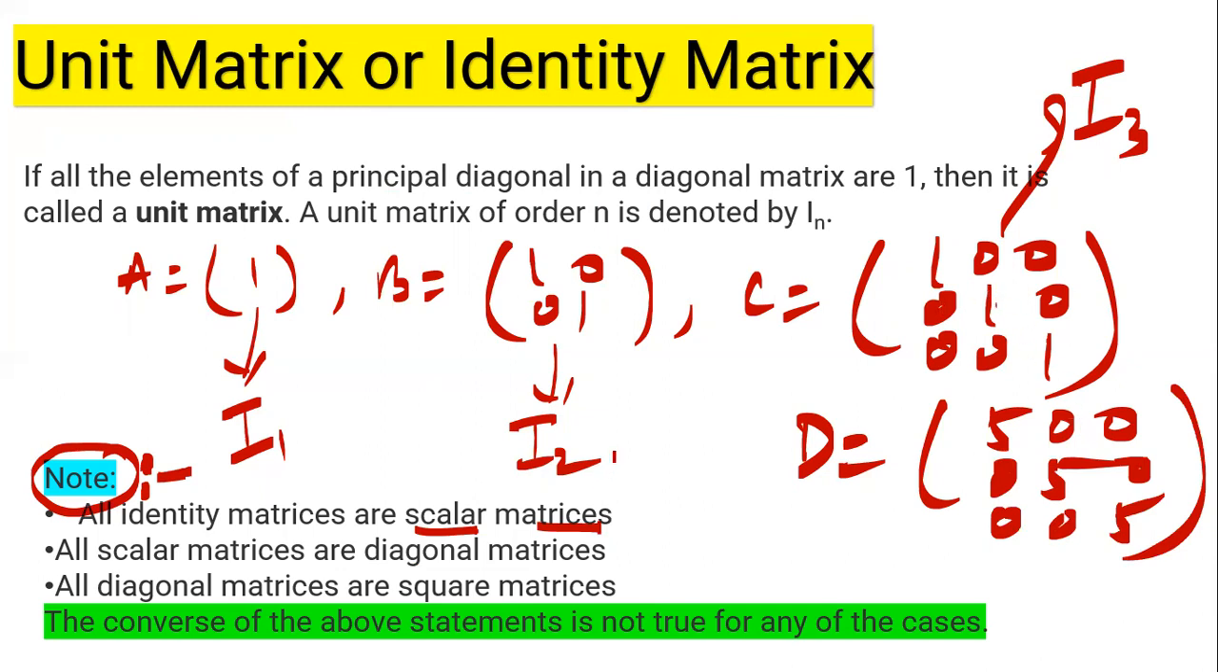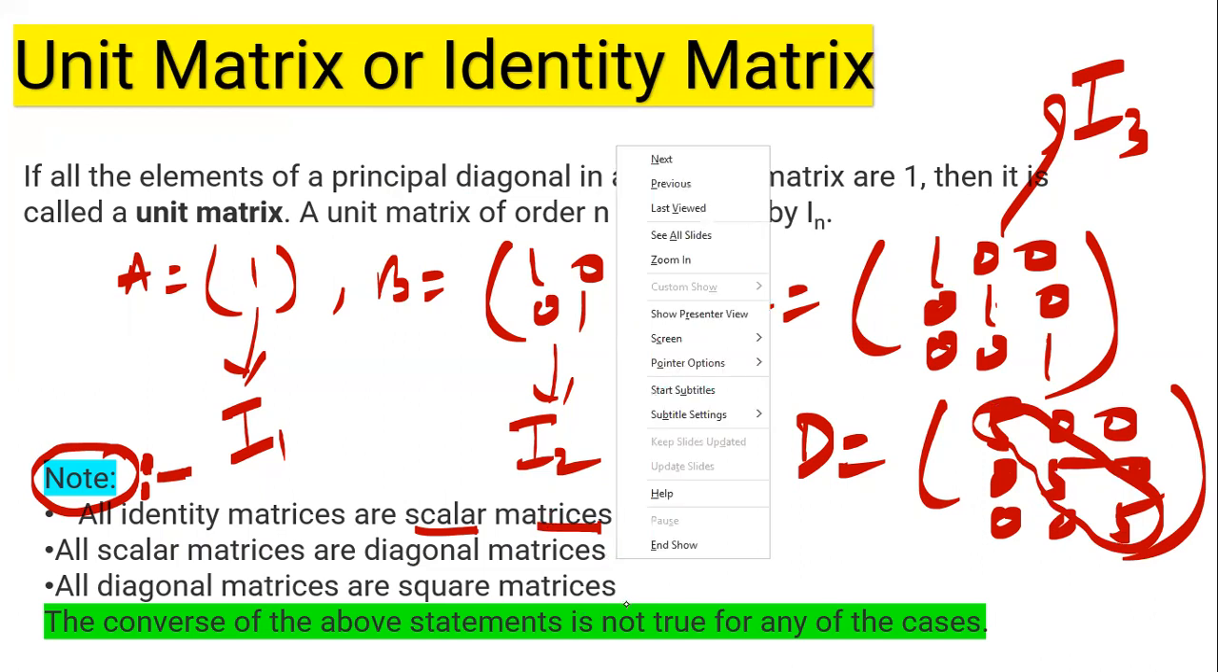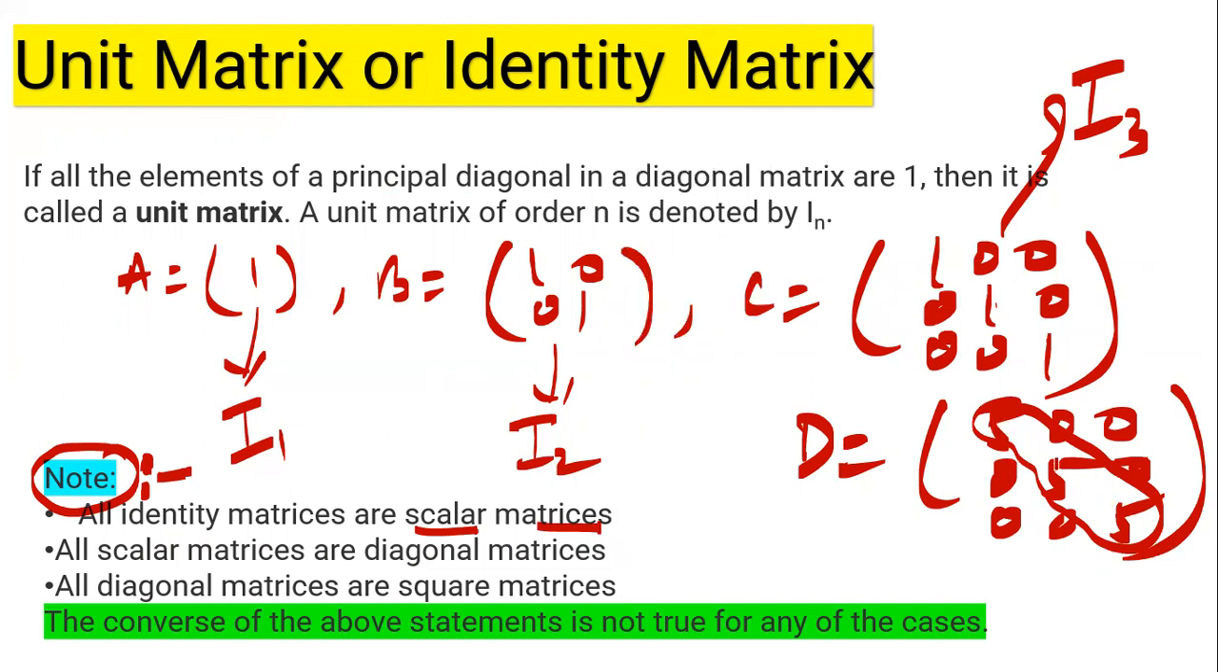Identity is also a diagonal matrix. Right? All scalar matrices are diagonal matrices. Suppose this is a scalar matrix. It is again a diagonal matrix actually, because we know that in a diagonal matrix, all elements other than the principal diagonal are 0, but its converse is not true. And all diagonal matrices are square matrices. Suppose this is a diagonal matrix, this is diagonal, this is scalar, so it is a square matrix as well. But their converse is not true.